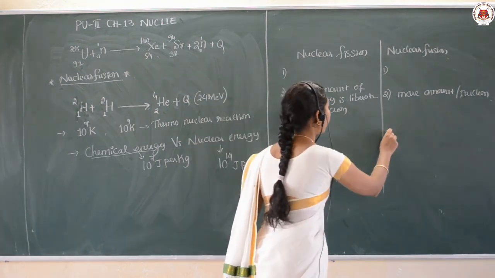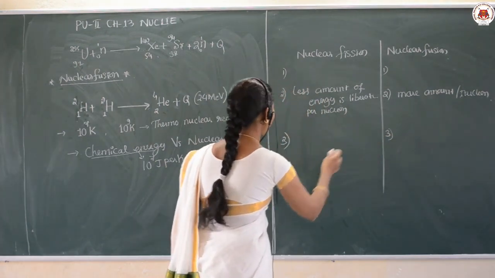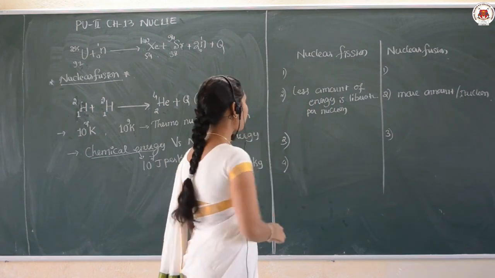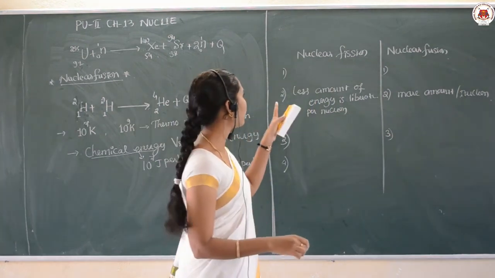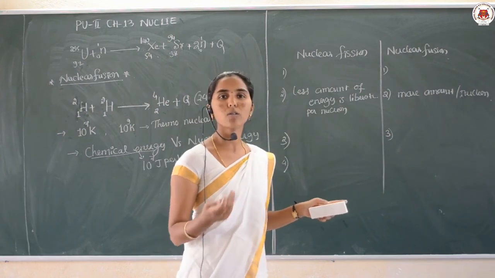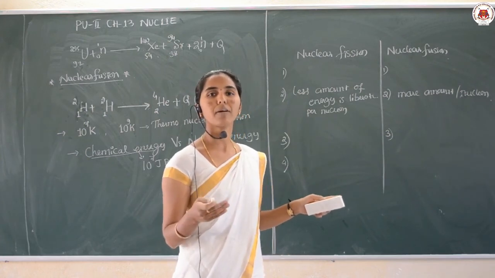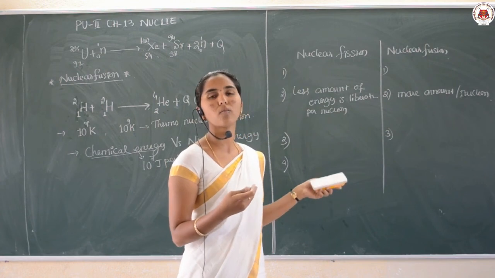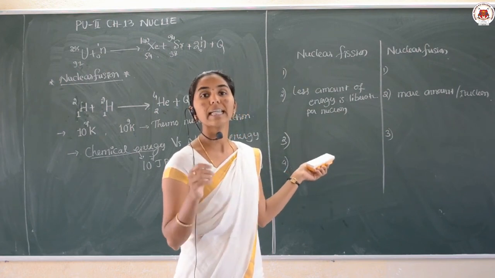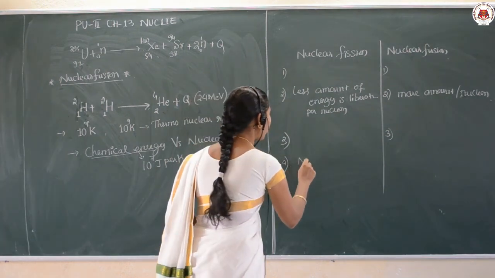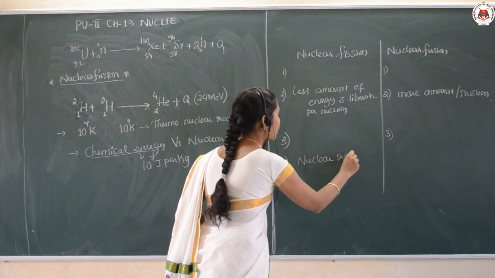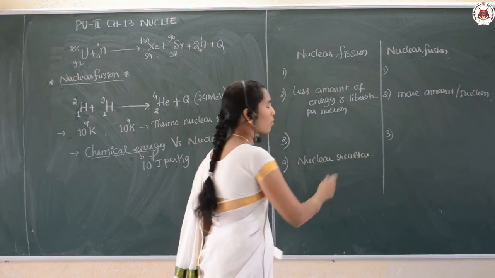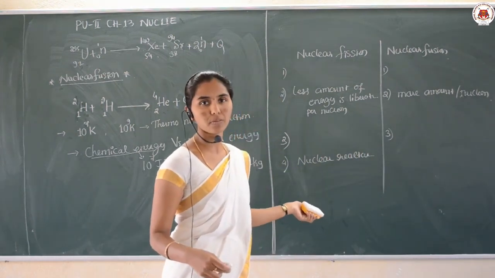Next, the working principle, where it is used. The principle of nuclear fission is involved in nuclear reactors, and also in the atom bomb.